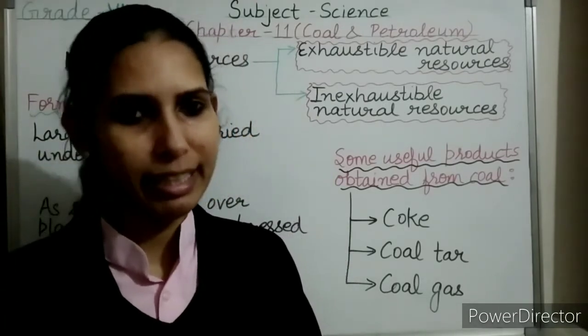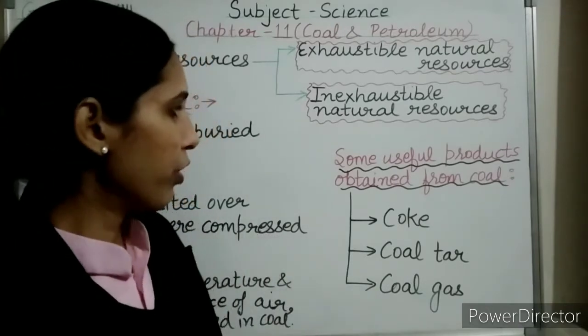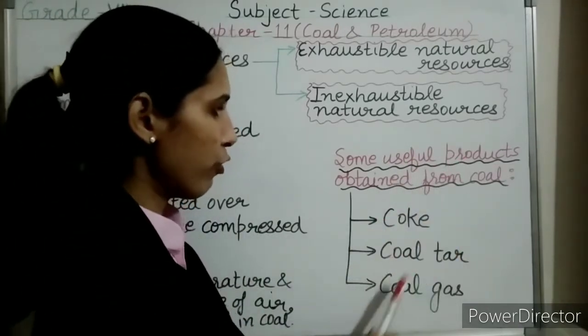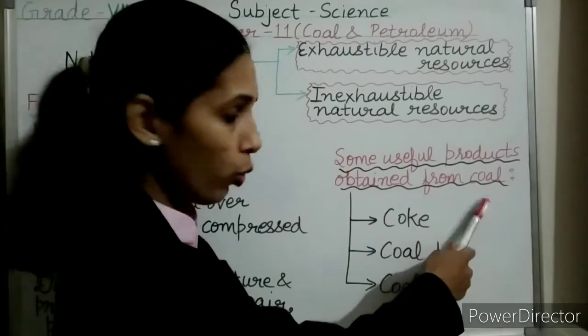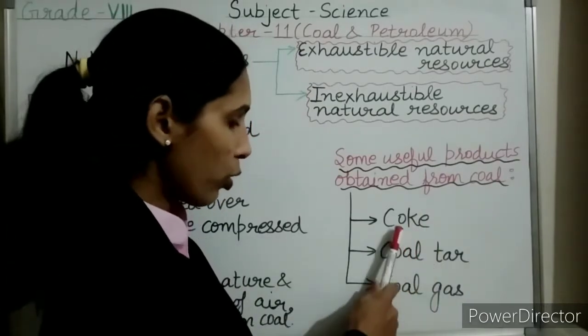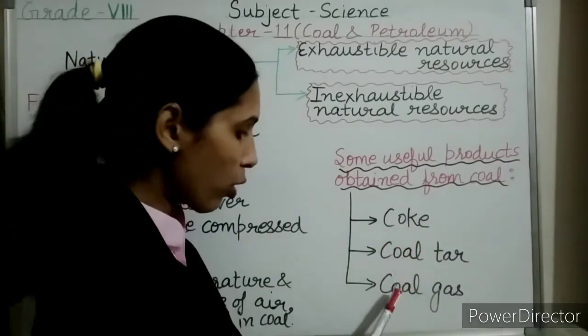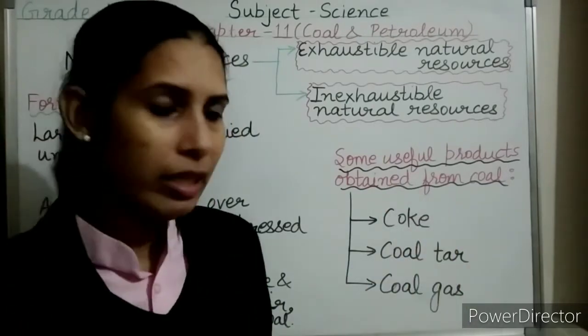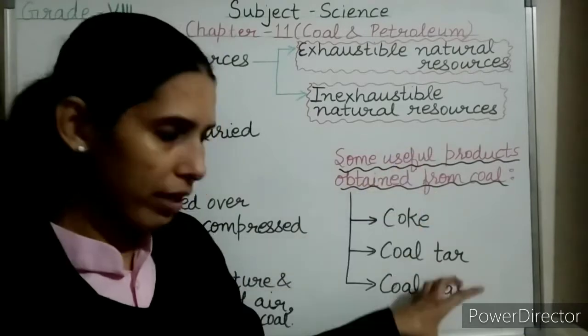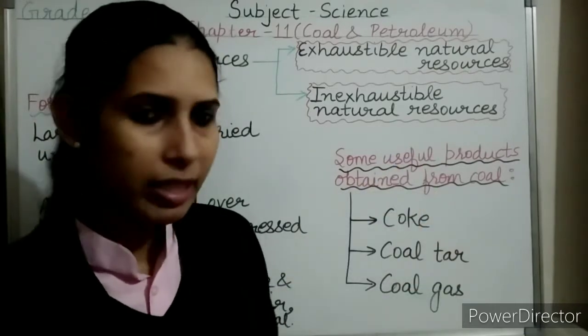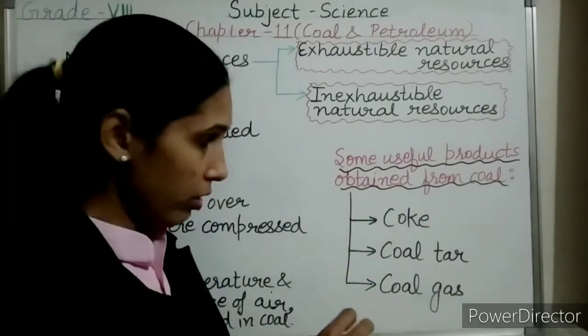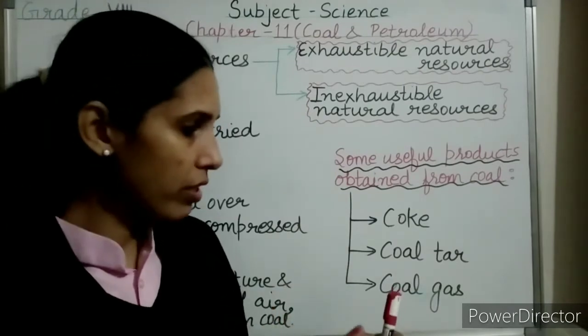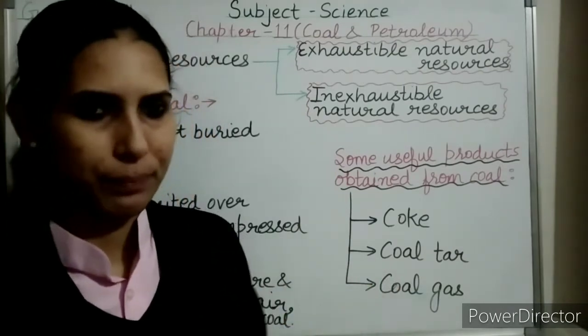And we are well aware that coal is used in thermal power plants for producing electricity. There are three useful products that are obtained from coal: coke, coal tar and coal gas. We will discuss how these are obtained in detail. These are very useful products. We will discuss their uses after some time.